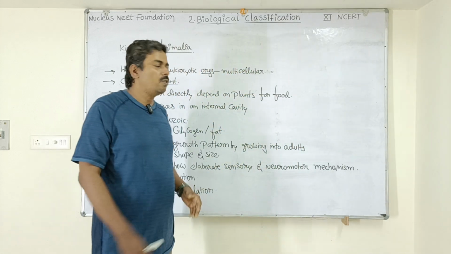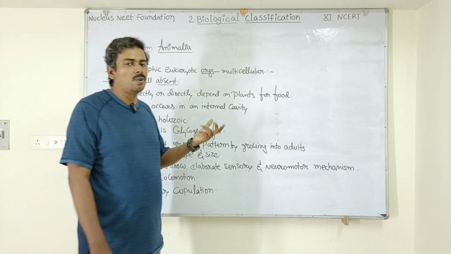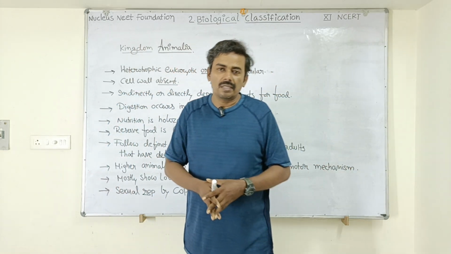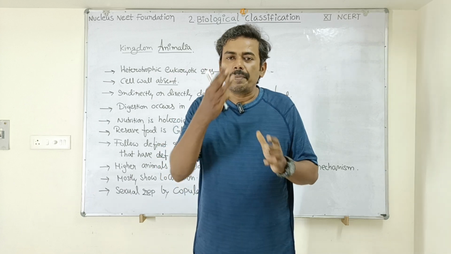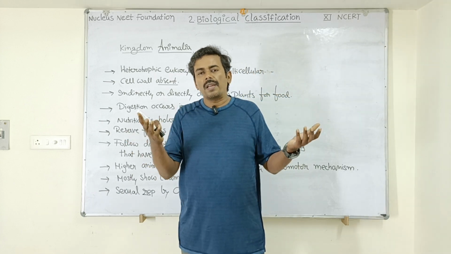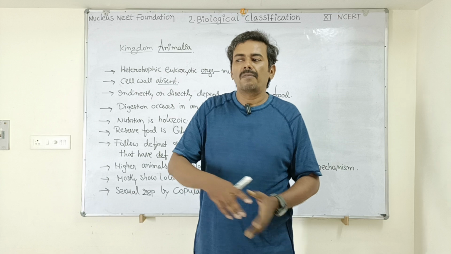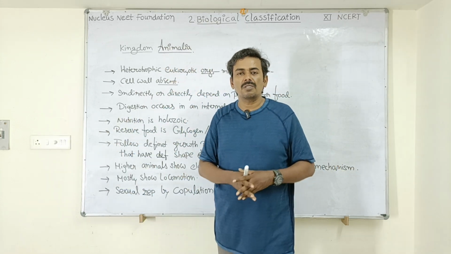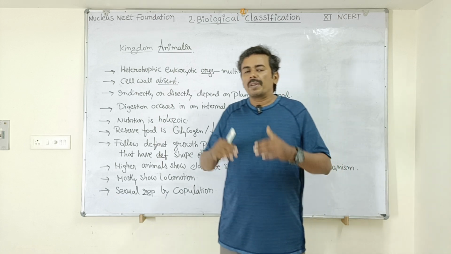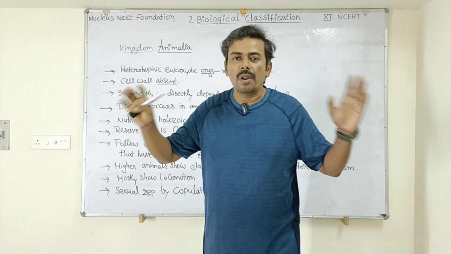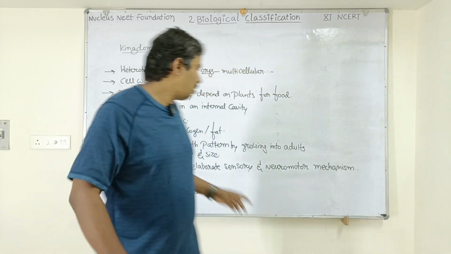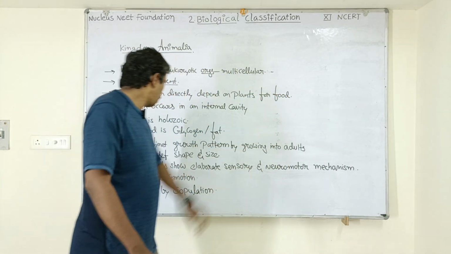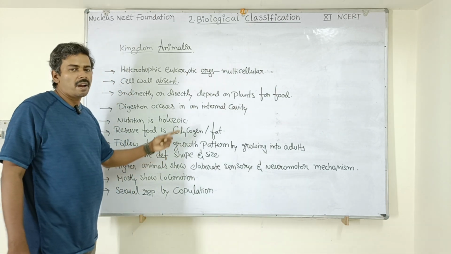So that is about the animals. Whereas in the plant kingdom, we don't see a proper pattern of growth. For example, one tree will produce 3 branches. Another tree may produce 4 branches. The shape of one tree will be quite different from another tree when they become adults. But in animals, it is not like that. When animals become adults, all the animals look one and the same, more or less. That is the meaning of this sentence: they follow a definite growth pattern by growing into adults that have definite shape and size.